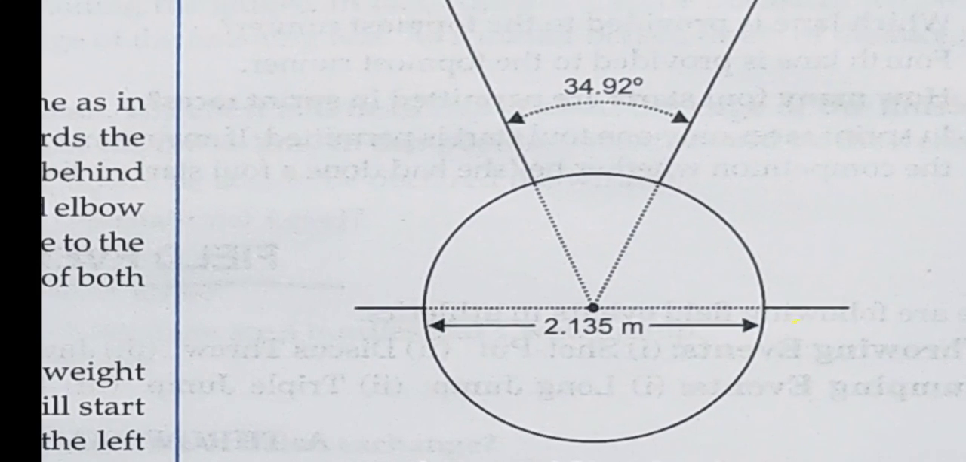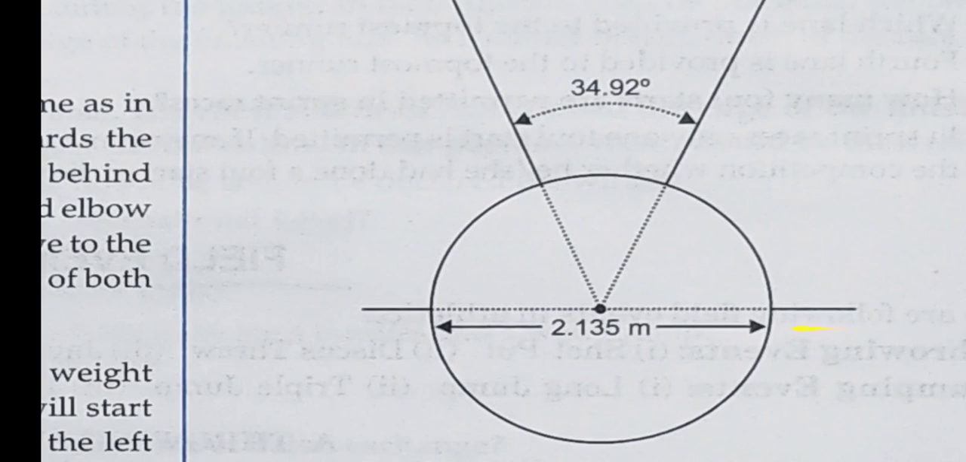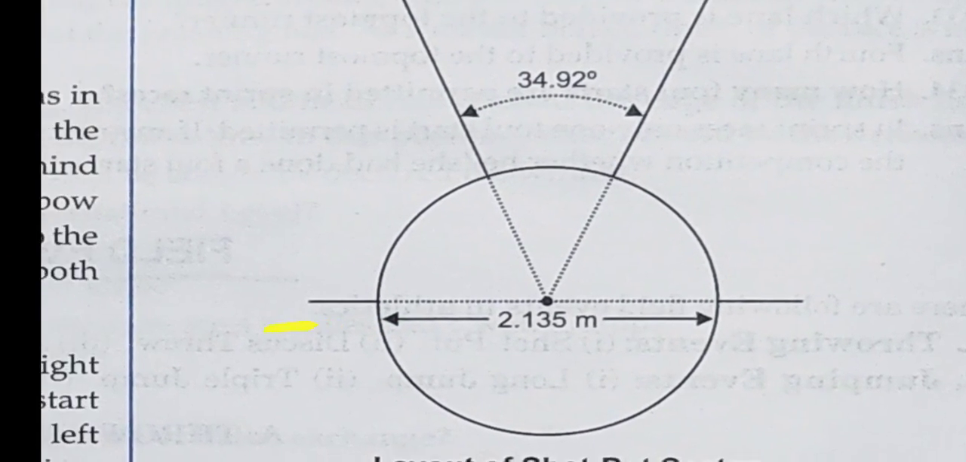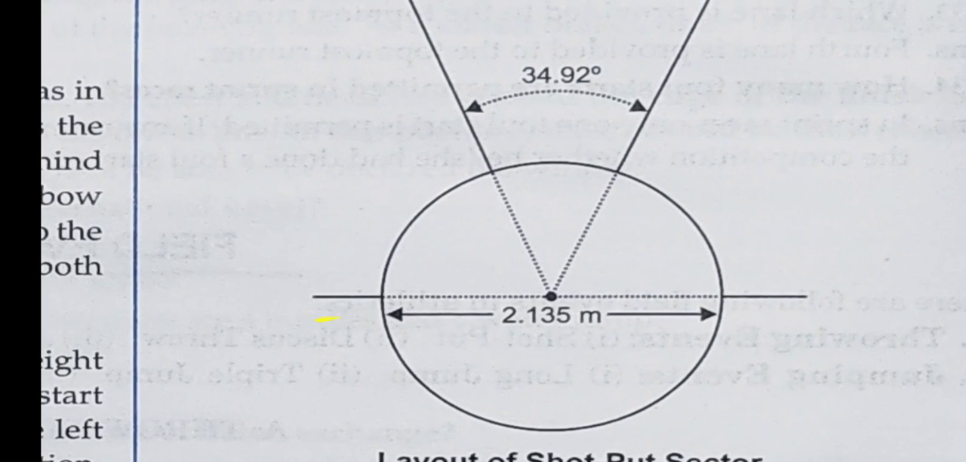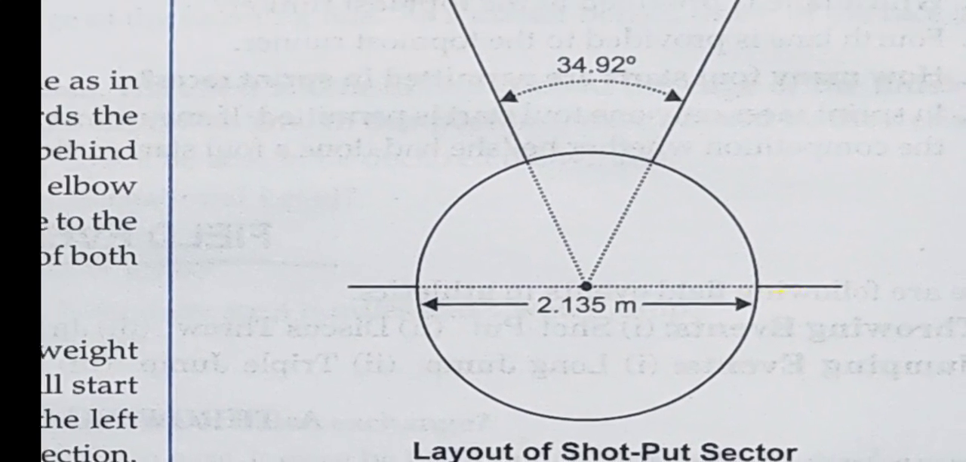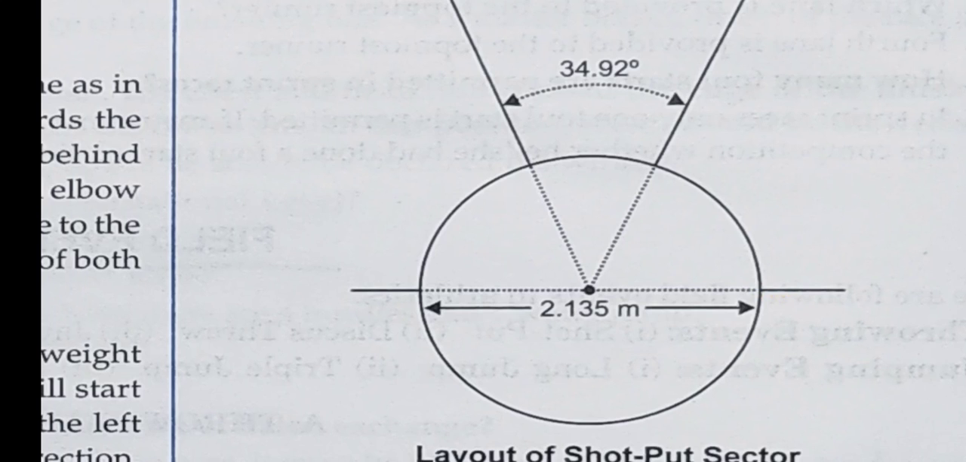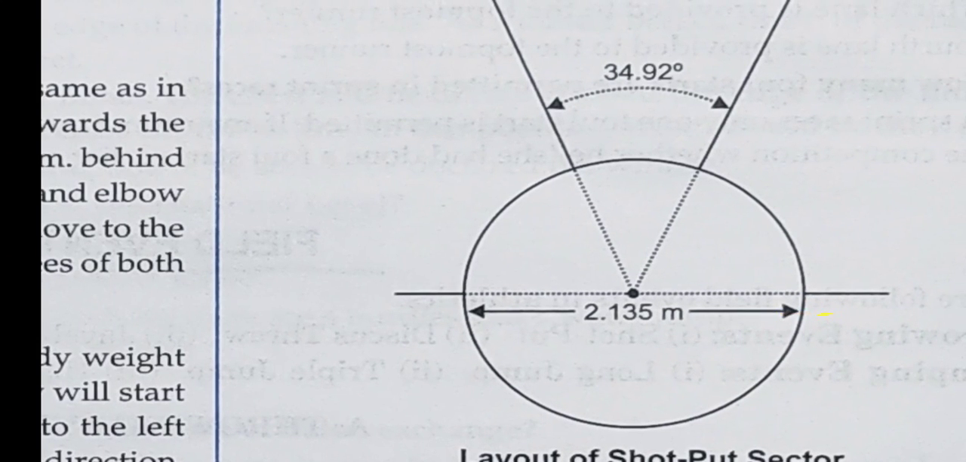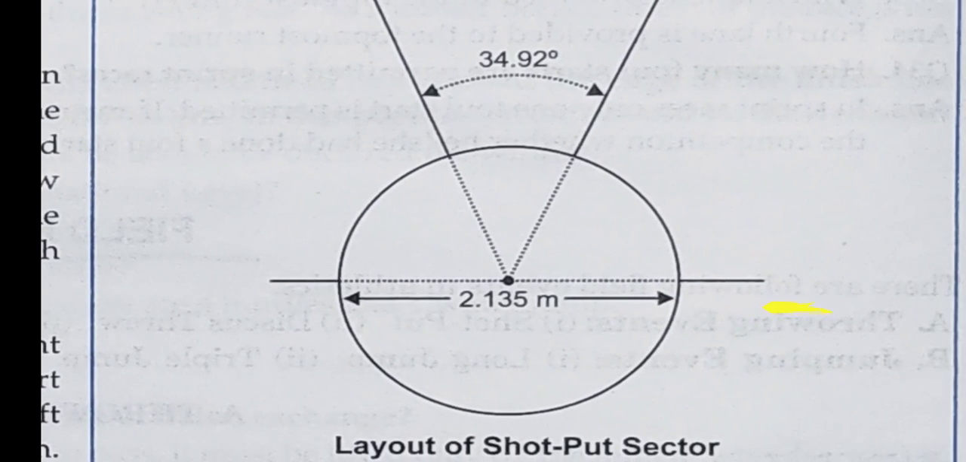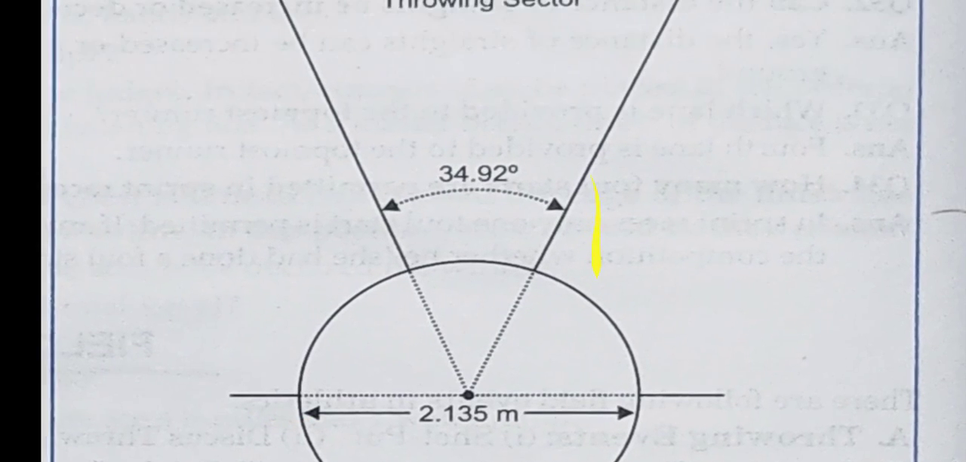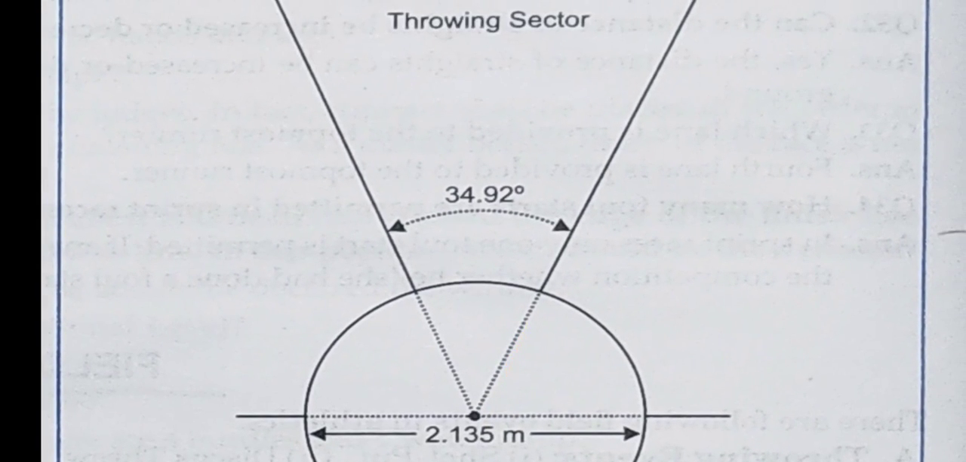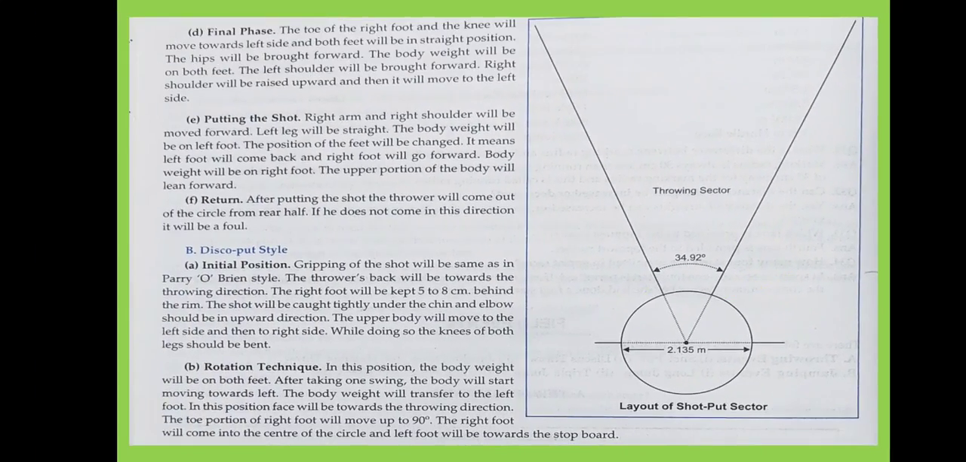The side line here, you have seen on both sides, that marking is being done. This marking is of 5 centimeters. This 5 centimeters is the width of this line, as well as the length. The length here is 75 centimeters on both sides. And you can see the throwing sector, the area in which you will throw, and its angle is 34.92 degrees. So this is the throwing sector. This is what is related to the shot put.